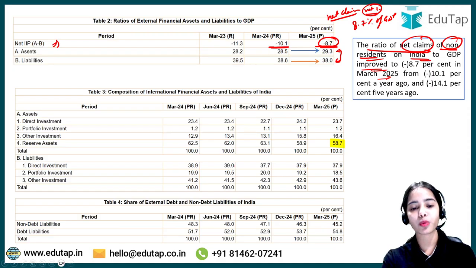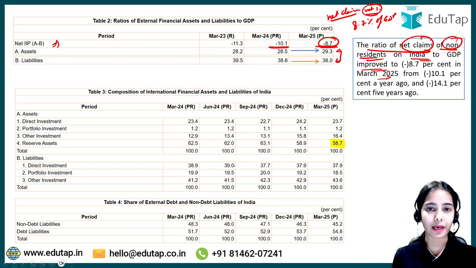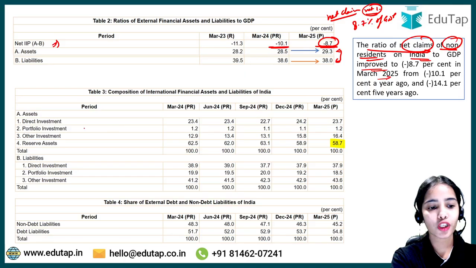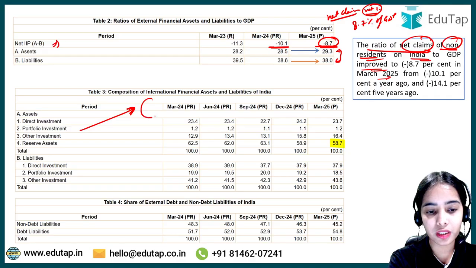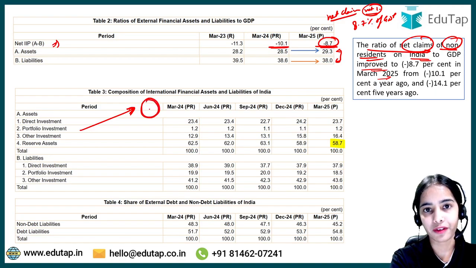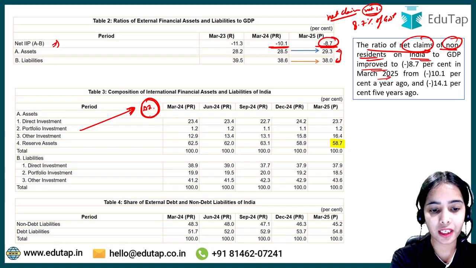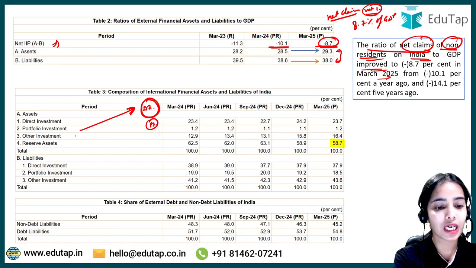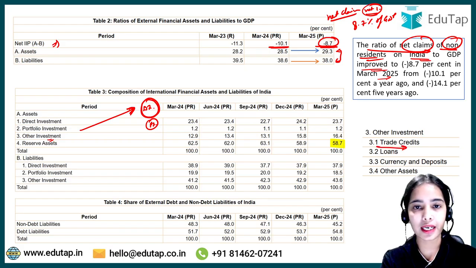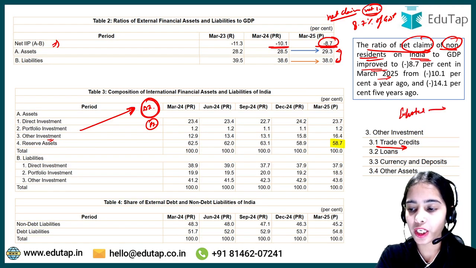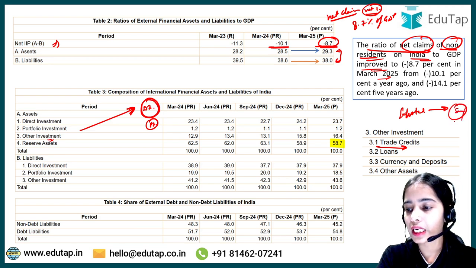Now let's see the composition of international financial assets and liabilities of India. Basically the overseas assets, we are investing in other countries, so the investment that we have done is the asset that we have. We have done direct investment, portfolio investment, and other investment. Other investment means the trade credits that we have provided. Let's say we have exported a product to other countries, and Iran says they will pay after 2 months.